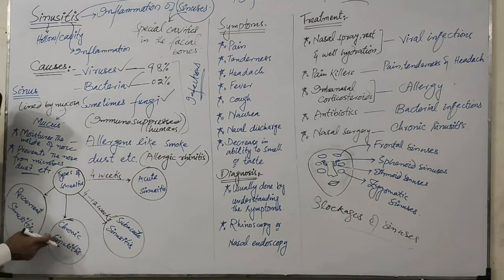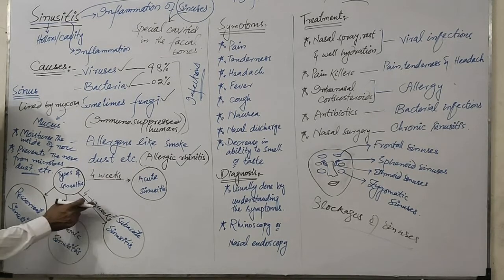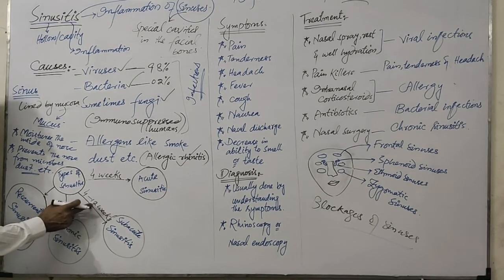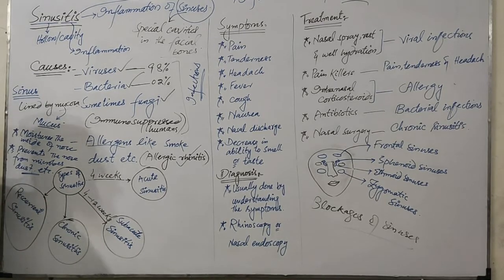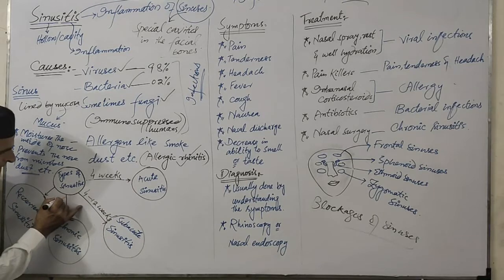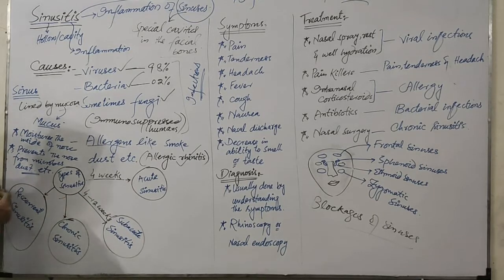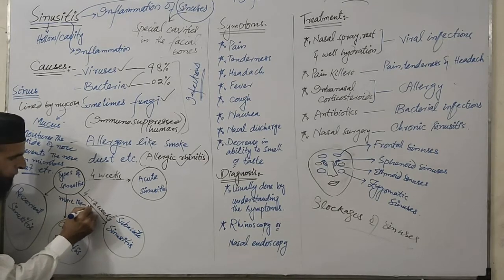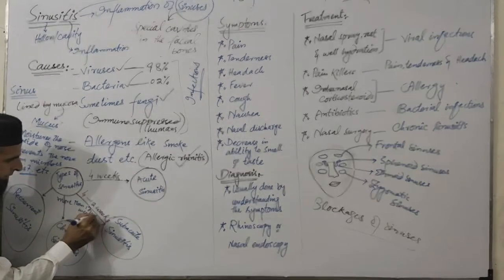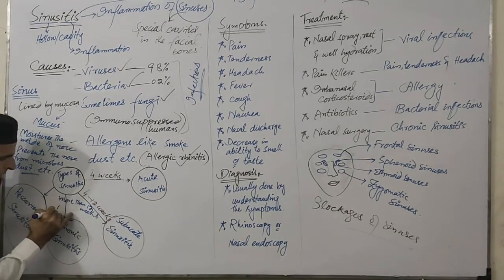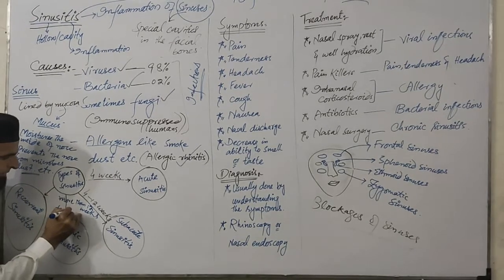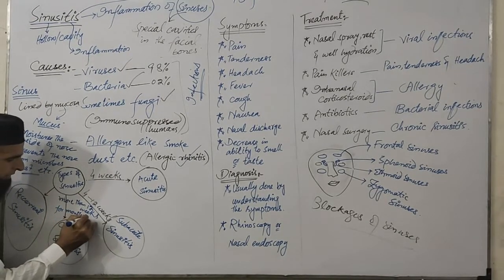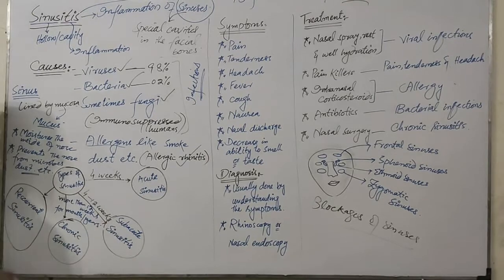It becomes chronic sinusitis when more than 12 weeks are taken by the disease, meaning for months or years. Then it is called chronic sinusitis.